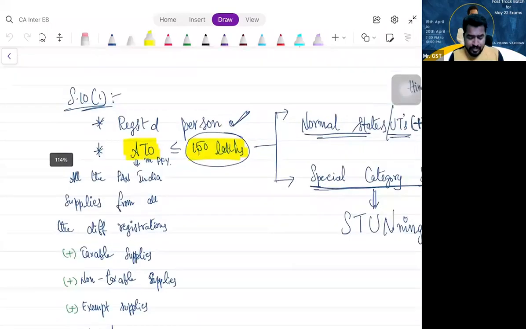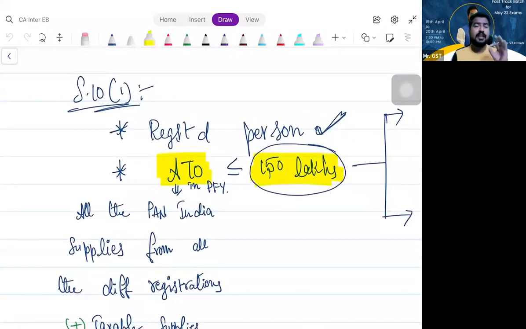Section 10 subsection 1 says any registered person whose aggregate turnover. What do you mean by aggregate turnover? Already we have discussed it in the registration chapter. On a pan-India basis, the sales made by you, whether taxable, non-taxable, exempt, intrastate, interstate, exports, excluding inward supplies covered under RCM. So any registered person whose aggregate turnover does not exceed 150 lakhs can opt for the composition scheme.